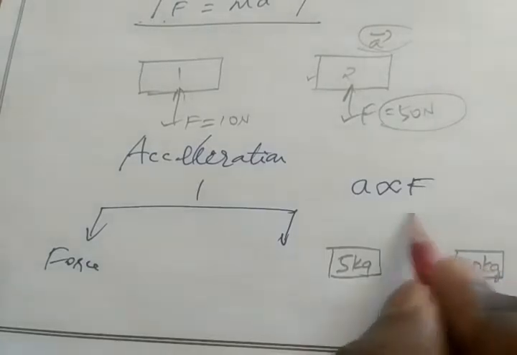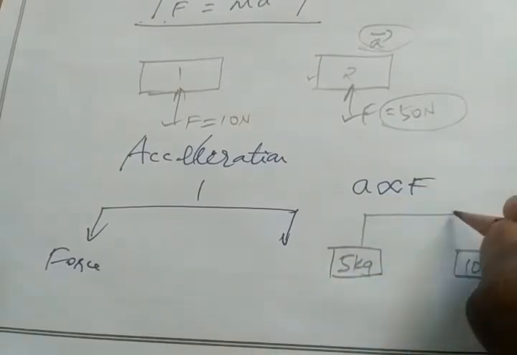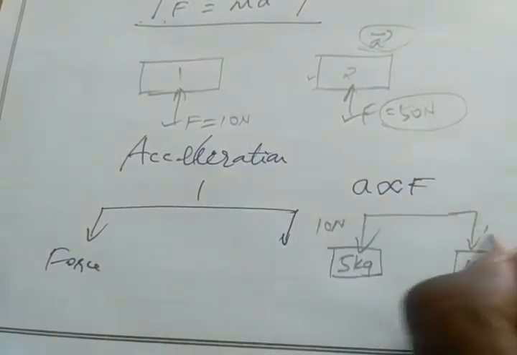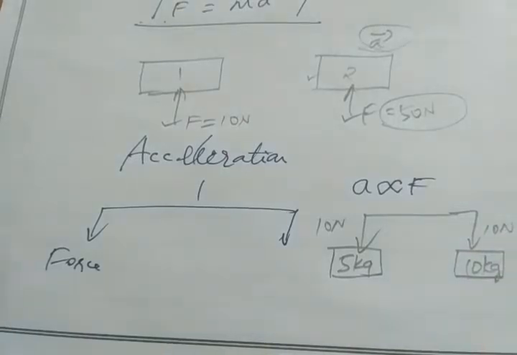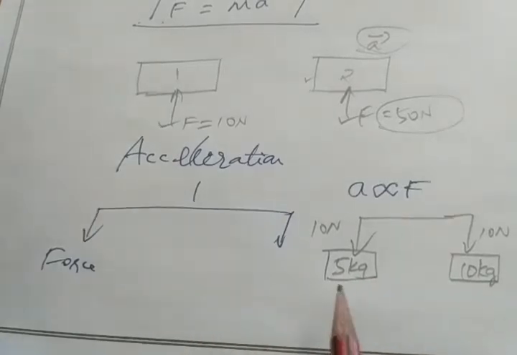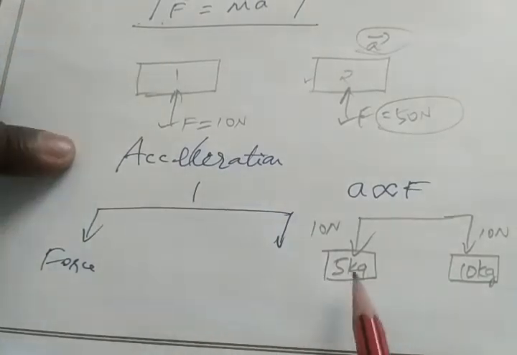For example, for object 1 as well as 2, I gave 10 Newton of force. So which of these two objects will tend to have more acceleration? Think about it. I have applied equal magnitude of force for two different masses.